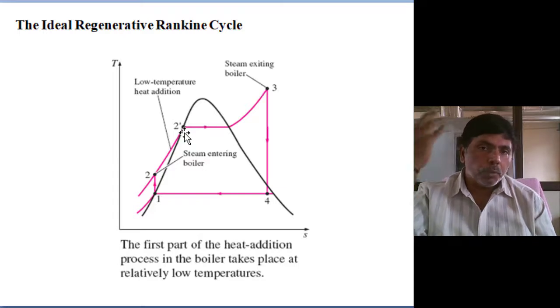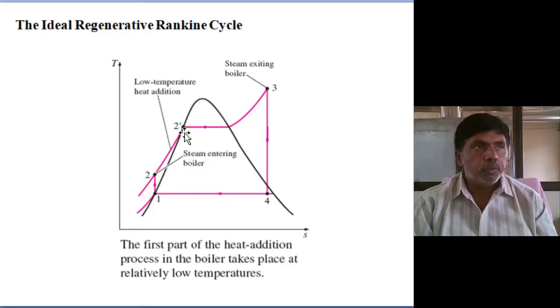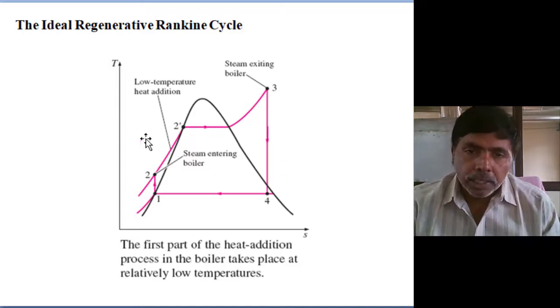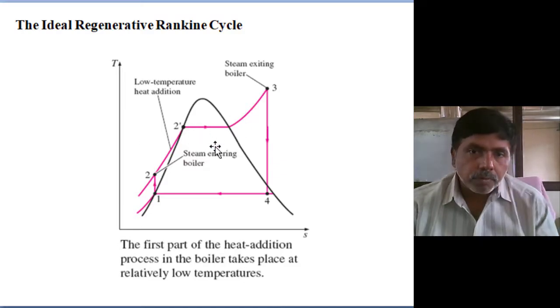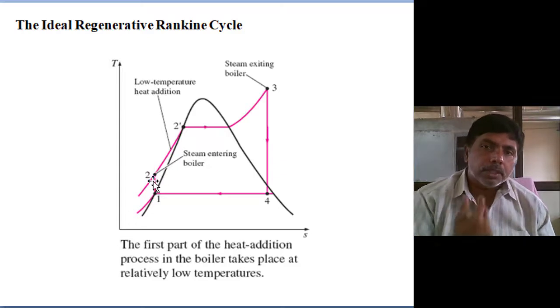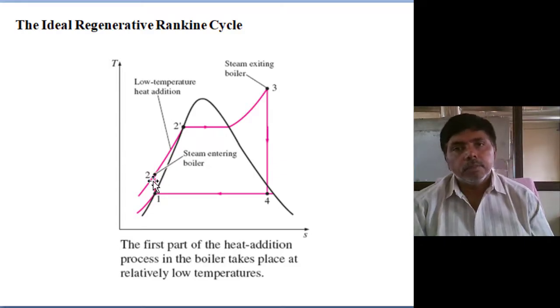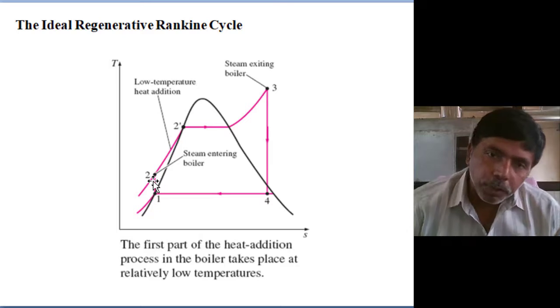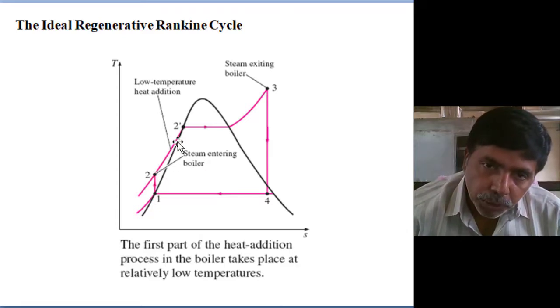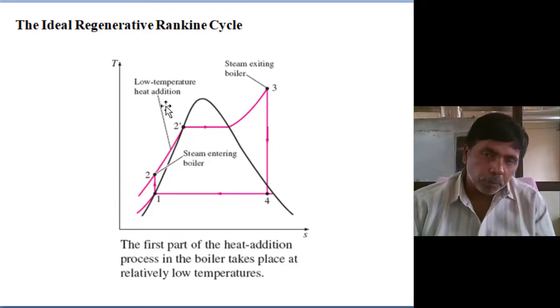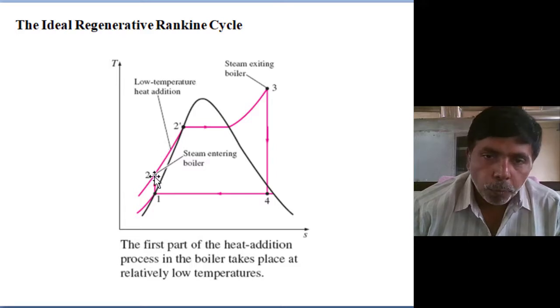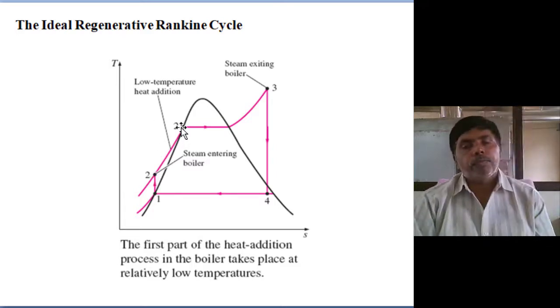Boiler temperatures we are moving up to 350 to 450, more than 300 we are maintaining at the boiler latent heat temperatures. But the subcooled temperatures are 60 or 70. First what we are doing, we are sending sensible heat in the boiler. First we are supplying heat, only sensible heat we are supplying.